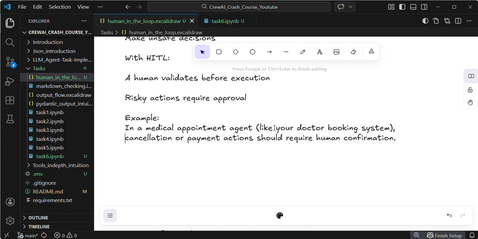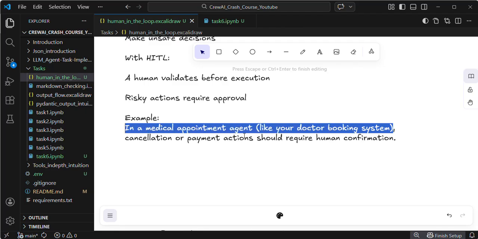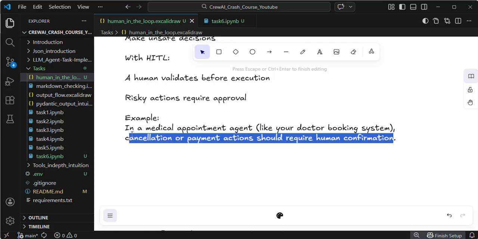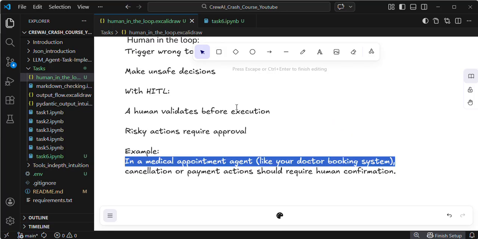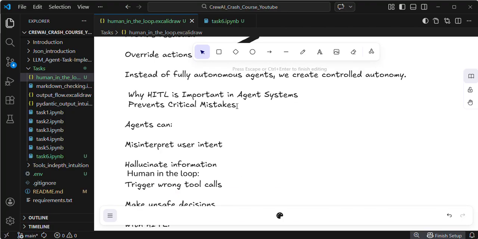In a medical appointment agent, similarly, for any booking, or to cancel any user database record, we need approval by the user. Using human in the loop, it is only possible, guys. So I hope you understand the concept.